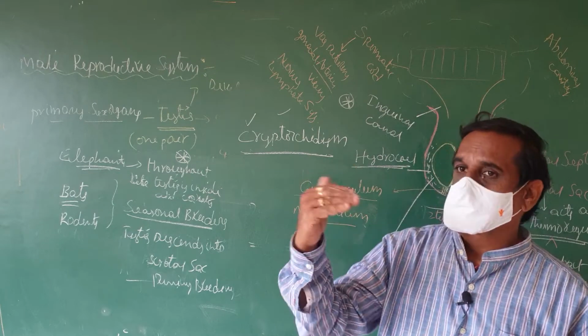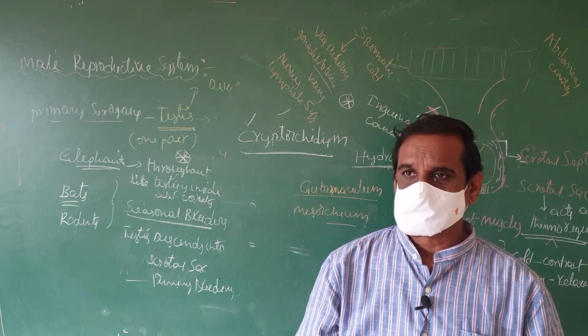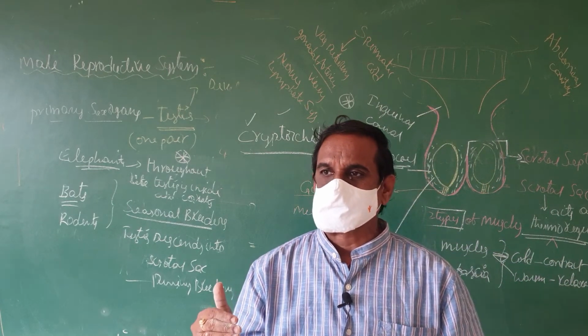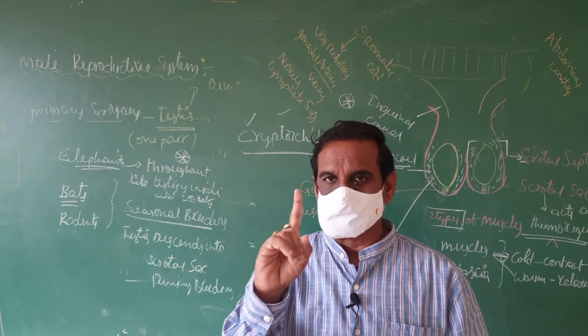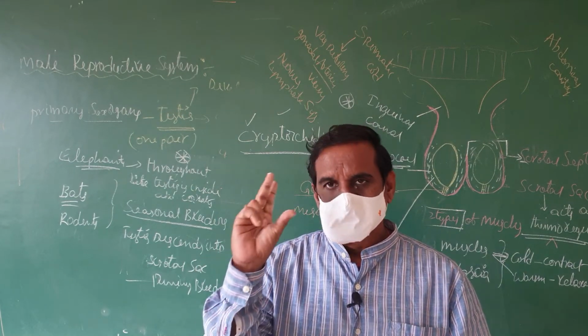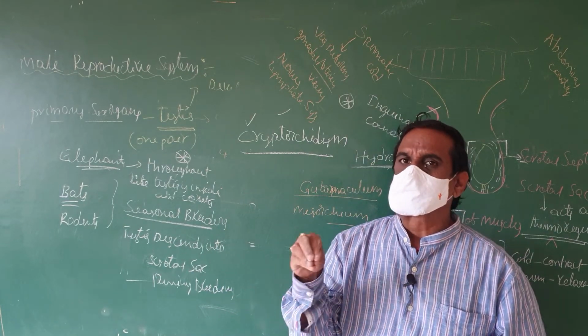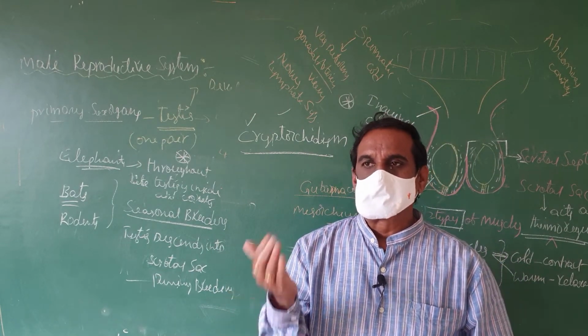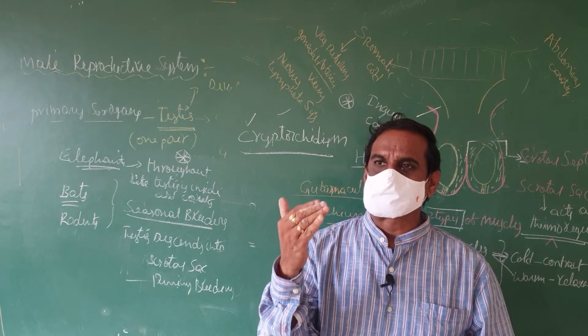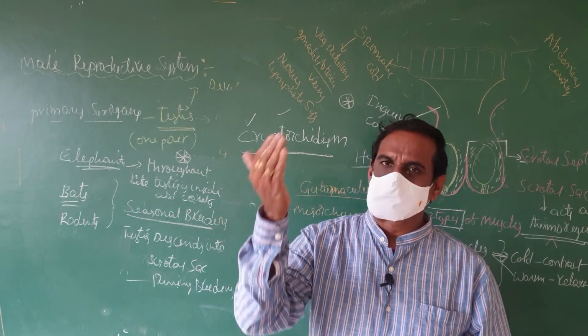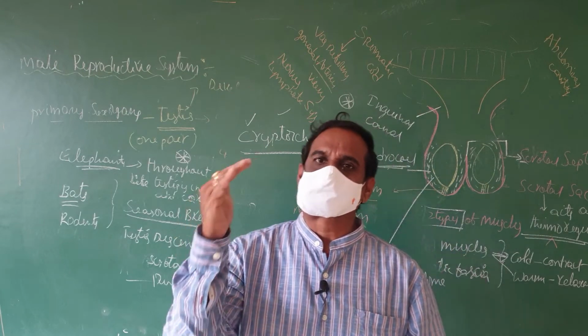Now we can go one by one through the points we have discussed today. The male reproductive system consists of primary sex organs, that is one pair of testes. That one pair of testes produces male gametes, that is sperms. The testes are called primary sex organs, and along with them there are secondary sex organs.